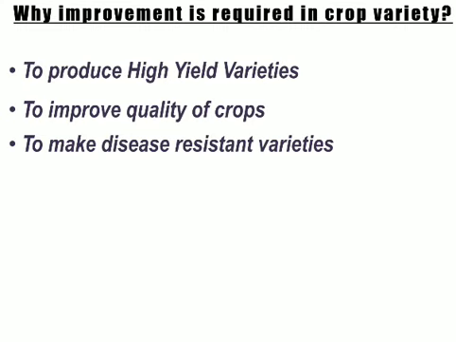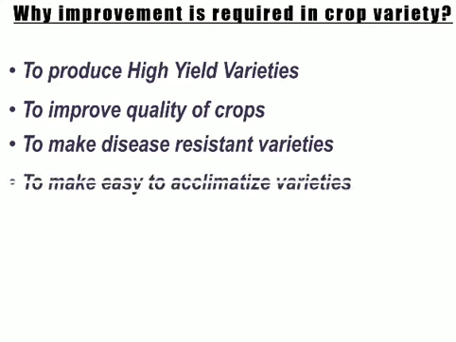Scientists are working upon this, and we have already discovered many crop varieties in this case. Also, one of the characters we want in the variety is that the crop we are growing should acclimatize to all types of conditions, whether it is less water, more water, or high temperature. So in every type of climate these crops can be adjusted, and we have to work upon that type of variety.